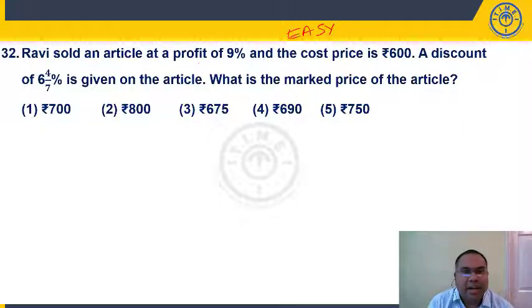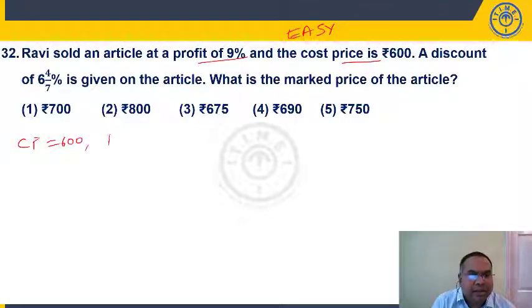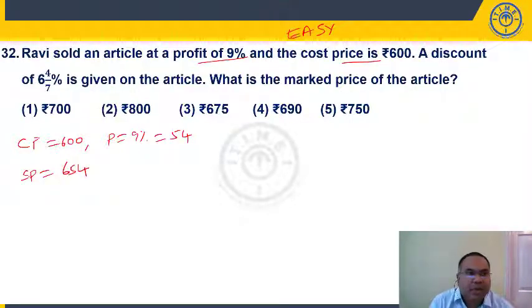Ravi sold an article at a profit of 9%. Cost price is 600. Profit is 9%. 9% means profit is 54. So what is my selling price? 600 plus 54, cost price plus profit. It is 654. Now, a discount of 4 by 7% is given on the article. What's the market price of the article?